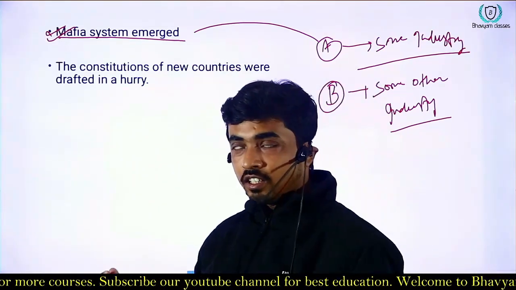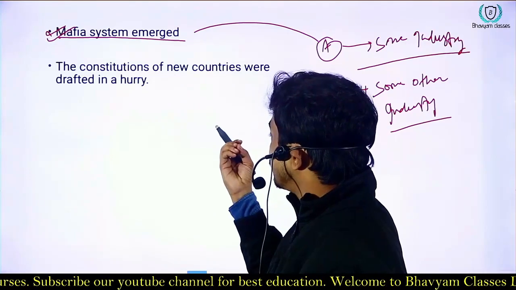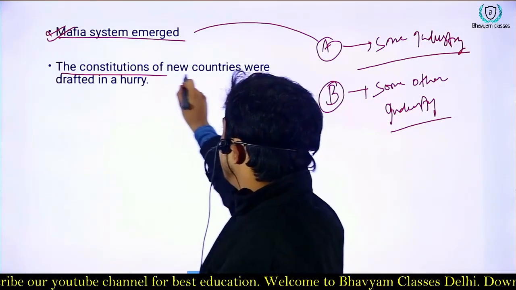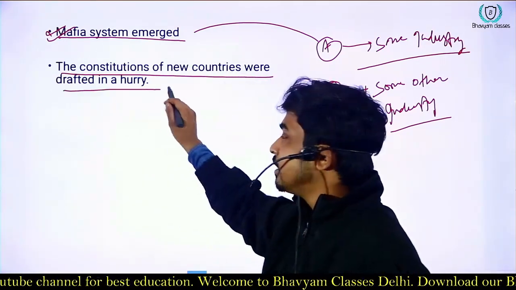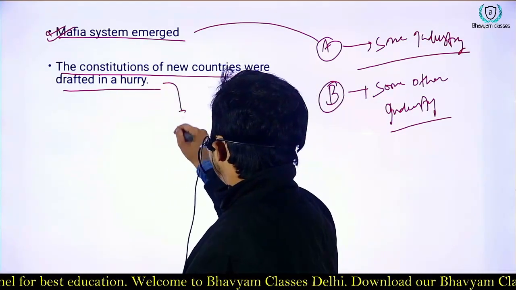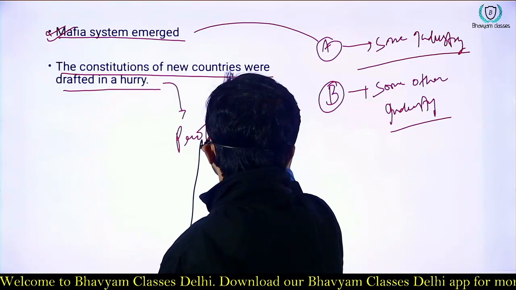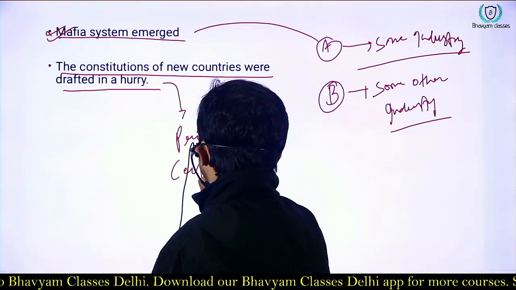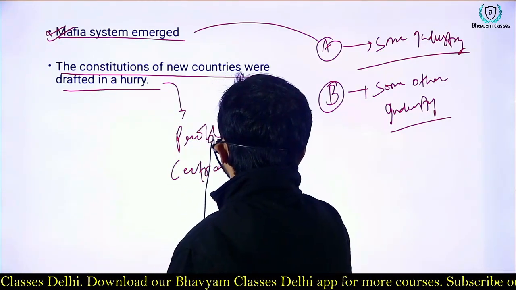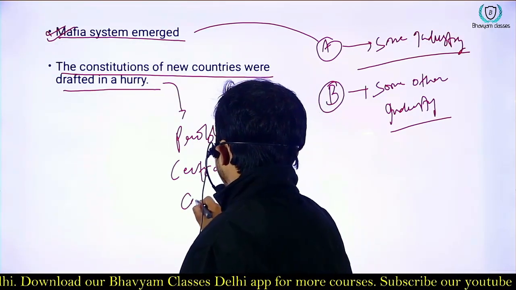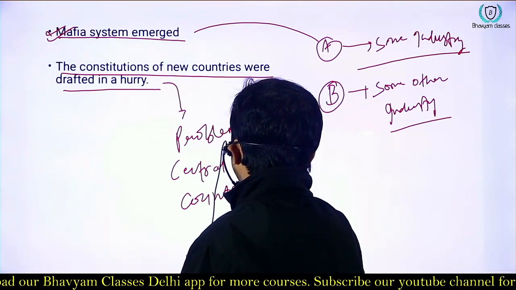And as I have already said, the constitutions of these newly emerged countries were drafted in hurry, that led to problems in Central Asian countries. What were the problems?